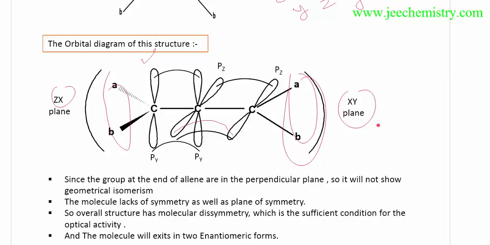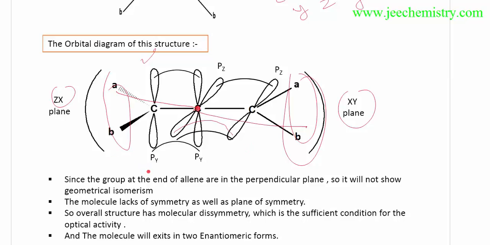So a plane of symmetry is not possible, and a center of symmetry is also not possible, because on this side the A group is encountered, but on this side the B group is encountered. So neither a plane of symmetry nor a center of symmetry is possible.